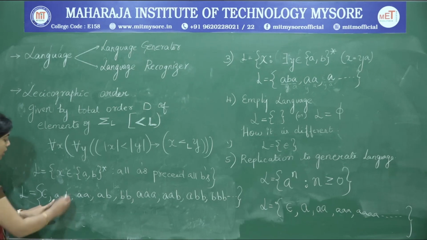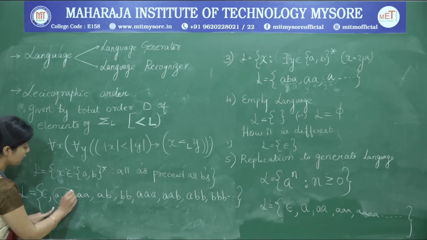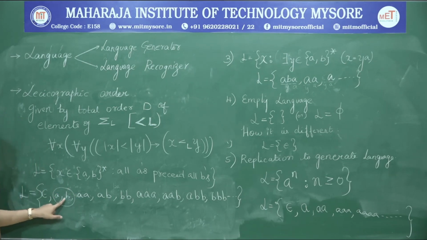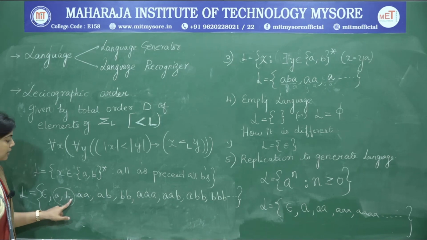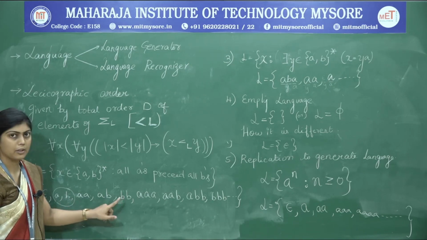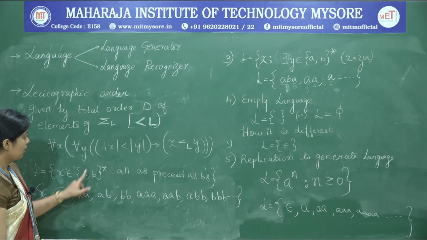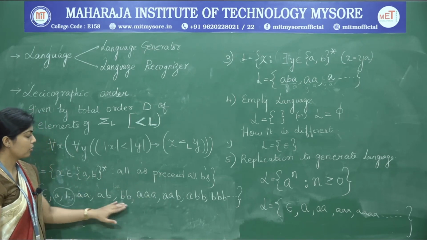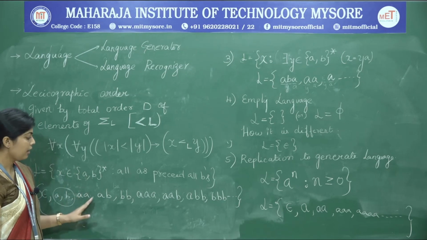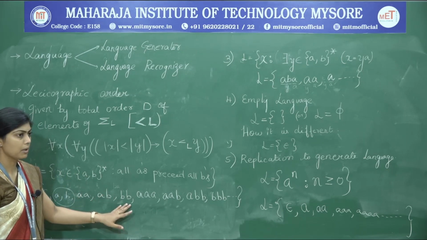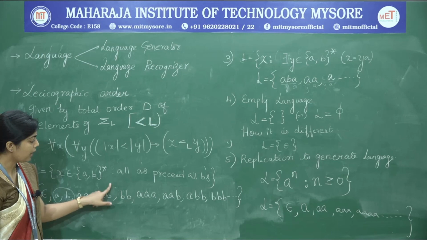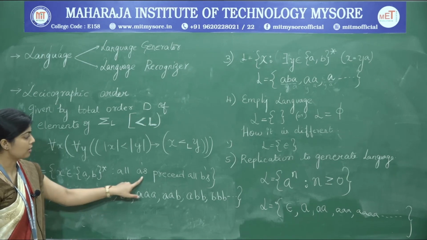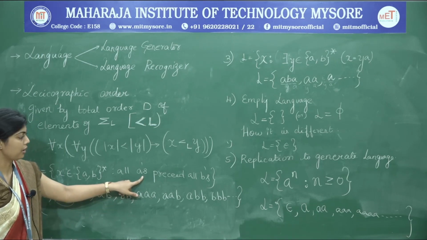Next, we have strings of length 1. Each one of them has equal length, therefore, they are ordered in alphabetical order. Next, we have strings of length 2, but here we have the constraint that all A's precede all B's. So, the length 2 strings possible are AA, AB, BA and BB. We do not write BA in the language because it does not satisfy the constraint.